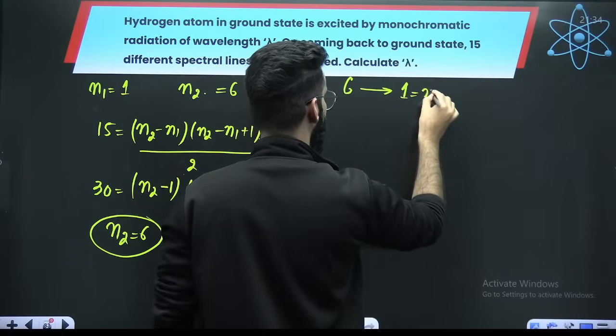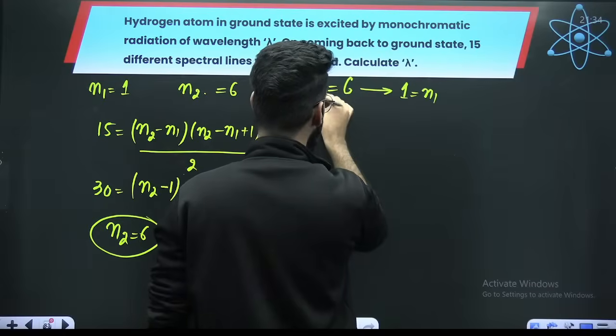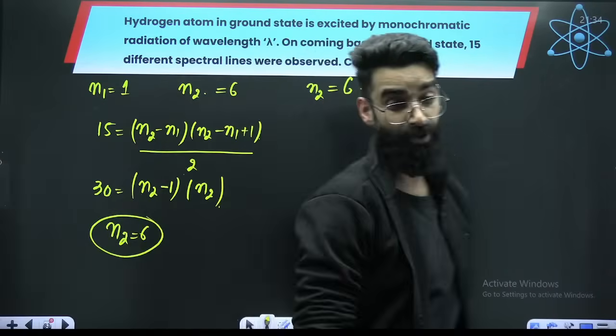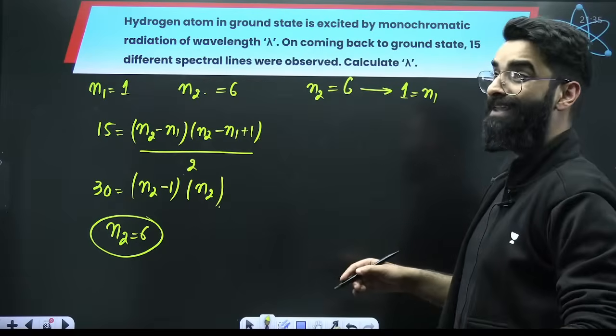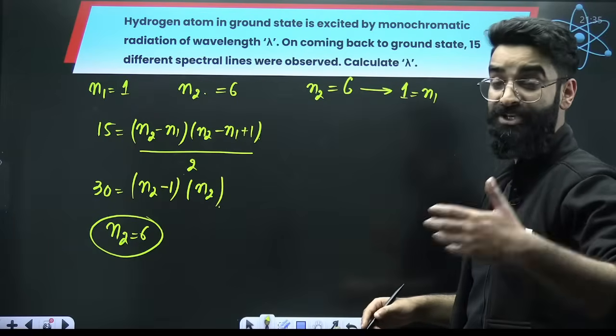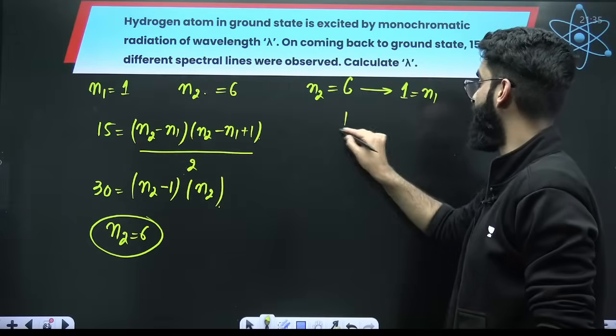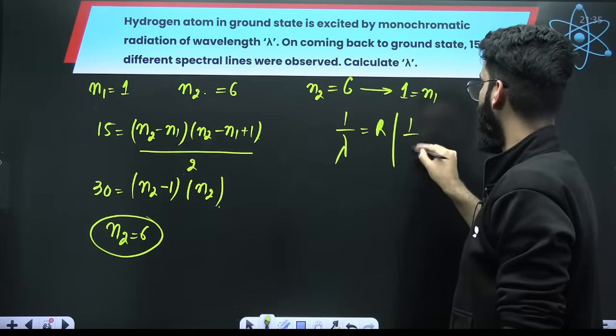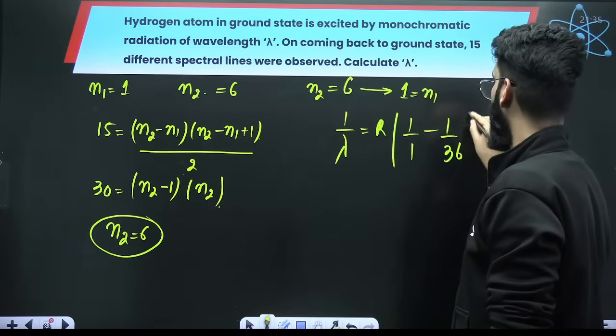So basically you got to know that your electron is making a transition from 6 to 1. And what, as per the question, you have to calculate? When the electron is making a transition from 6 to 1, the radiation which it emits, what is going to be its wavelength? So 1 by lambda is equal to R Z square. It's for hydrogen, 1 upon N1 square minus 1 upon N2 square, right?